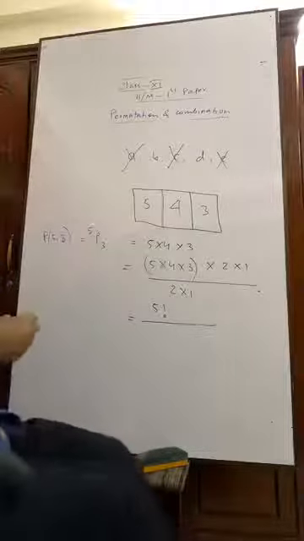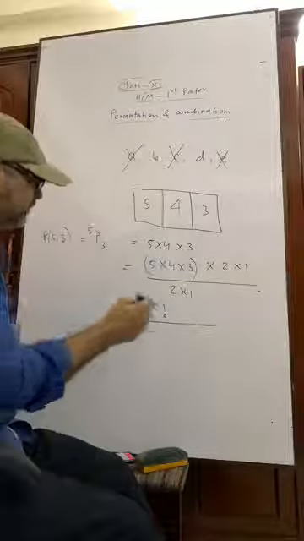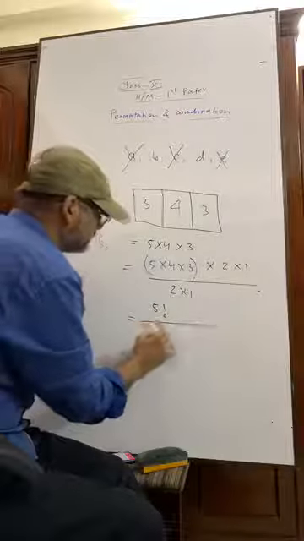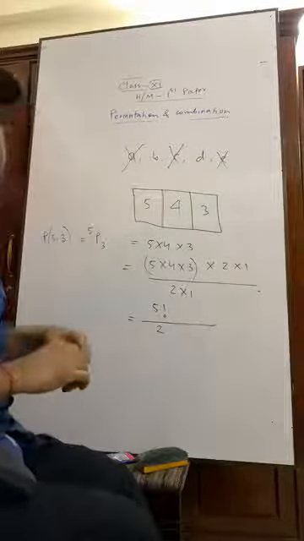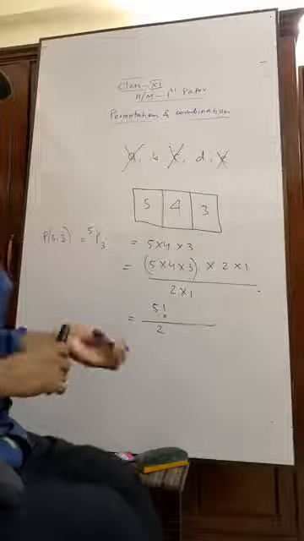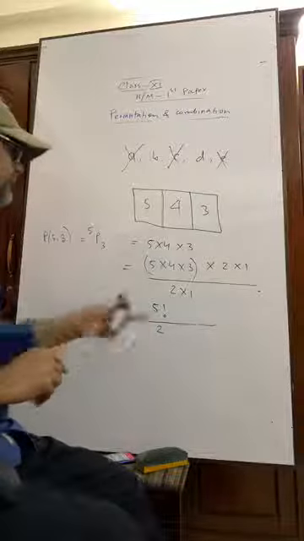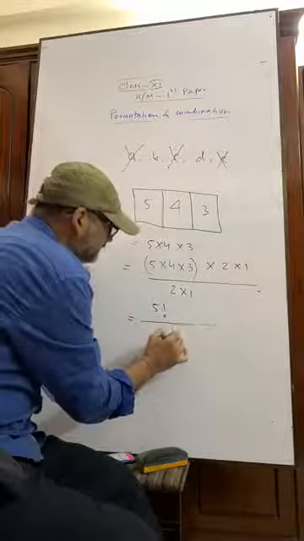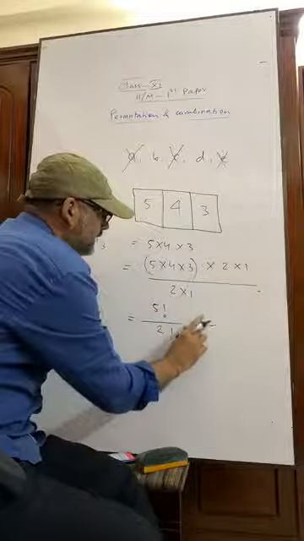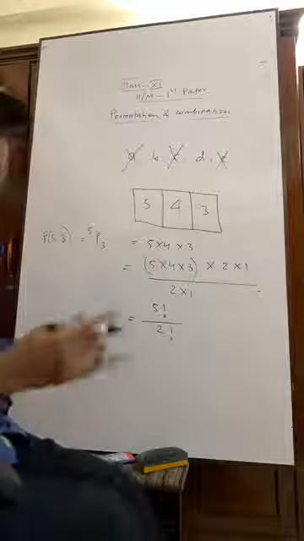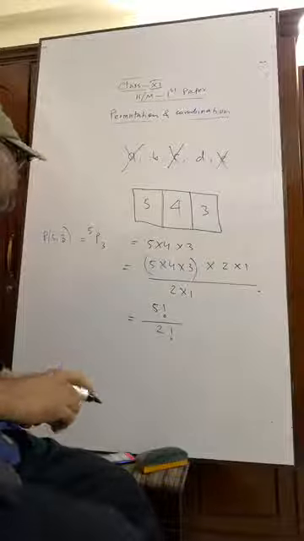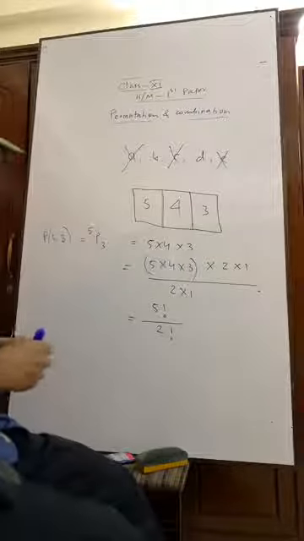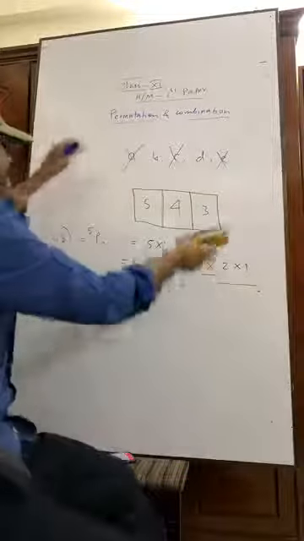Now, what is this here? It is only 2, and 2 into 1 can be written as 2 factorial.